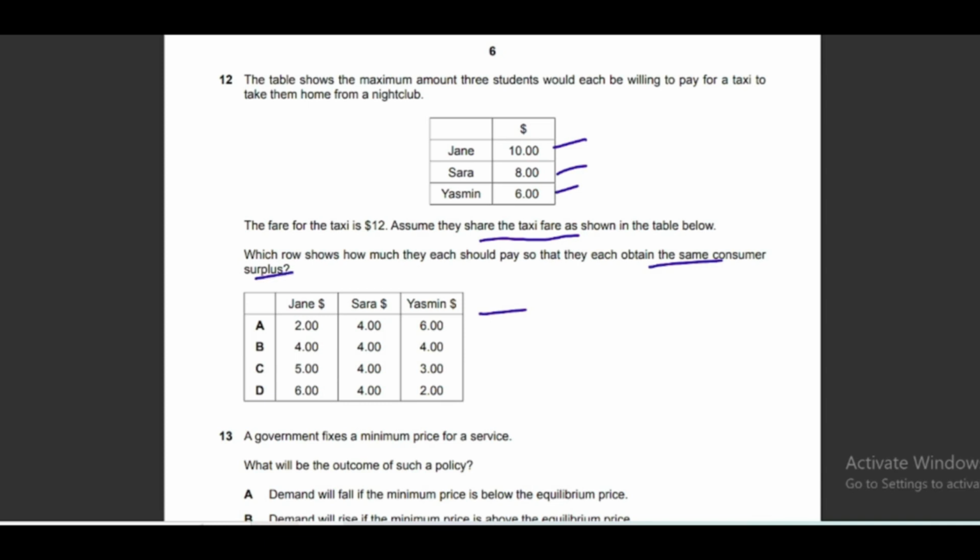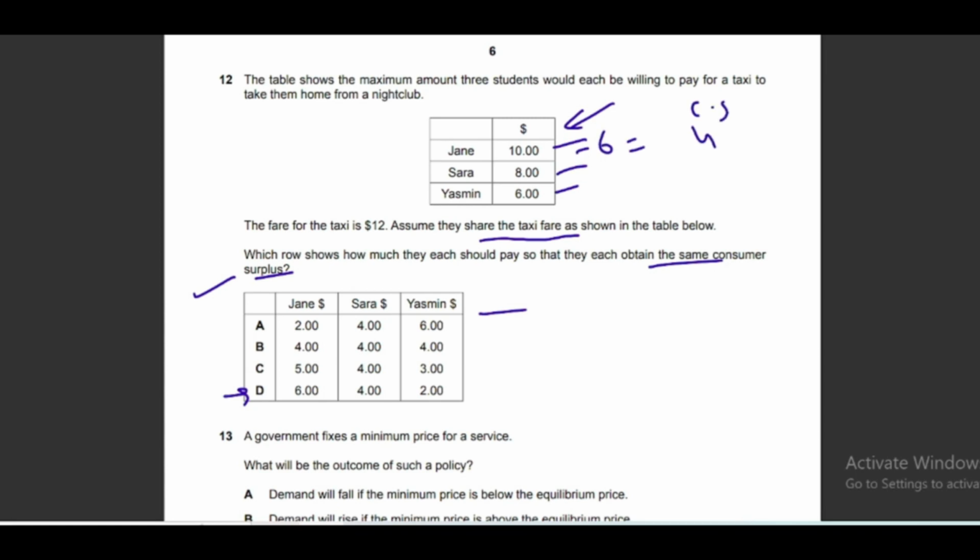Consumer surplus, as I told you, is the difference between the price the consumer is willing to pay and the market price. So these are the prices consumers are willing to pay, and these are the actual prices they should pay. What price should they pay so that all of them get the same consumer surplus? Option D is the correct answer, because if Jane was willing to pay $10 and she pays 6, then 10 minus 6 gives us 4 consumer surplus.